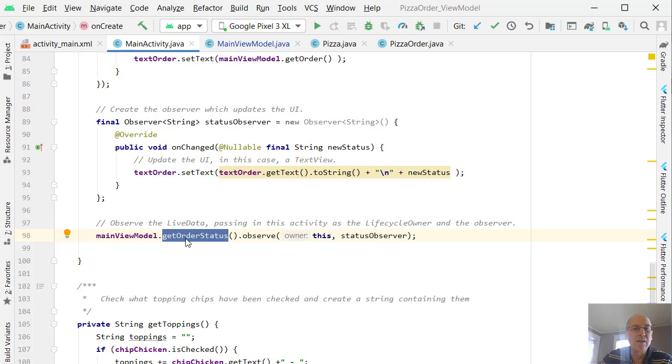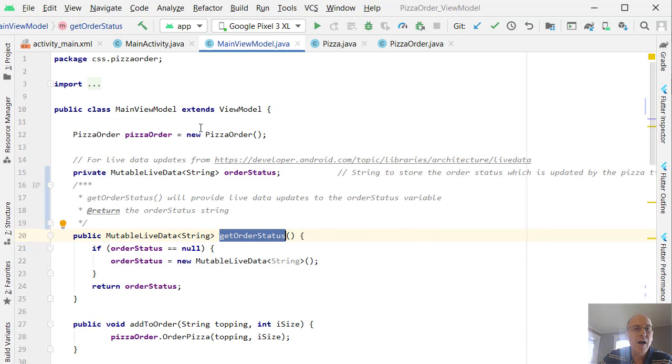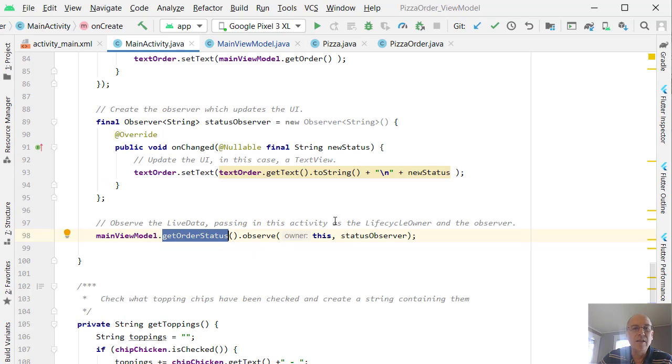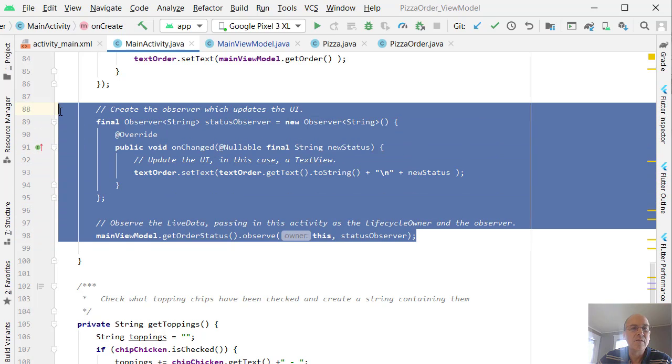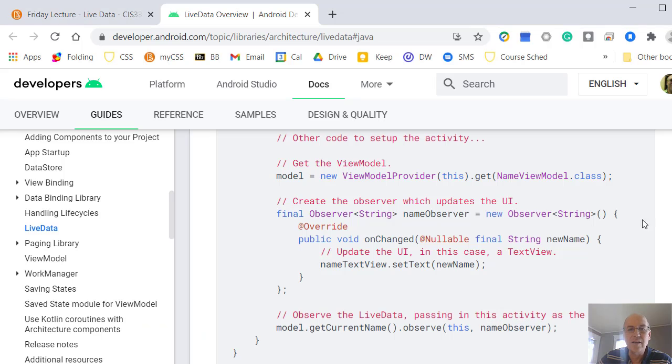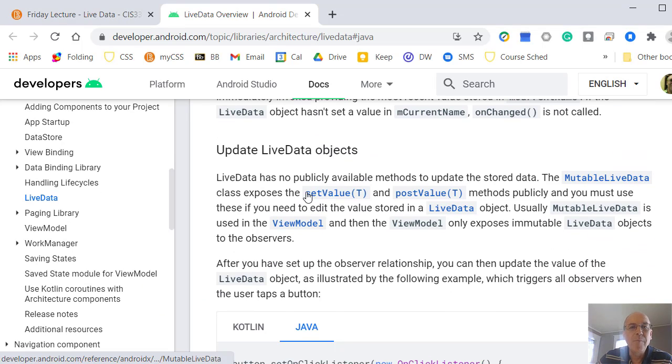So whenever the order status changes, this observer will be called, and in the onChange method, the string will be whatever the new value is. So again, this is the code that's needed to do this. So let's go back and we're going to do one more thing, I guess. Okay. Now we want to update the LiveData object and change it.